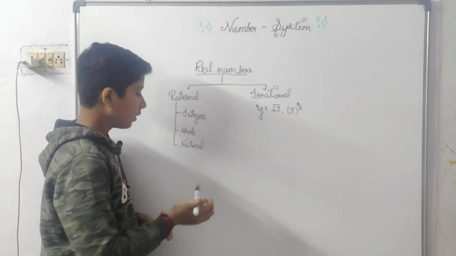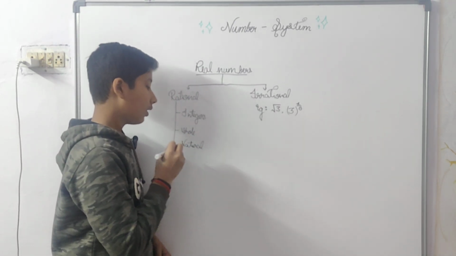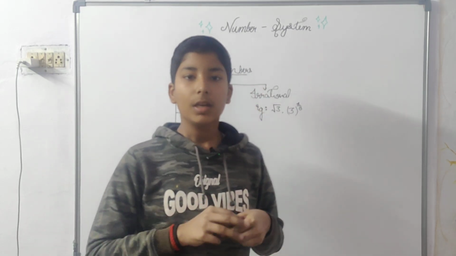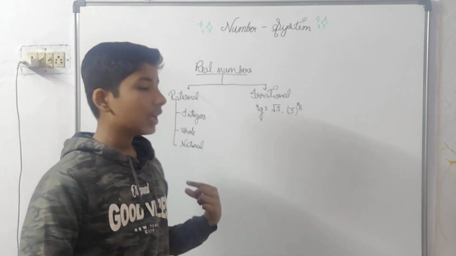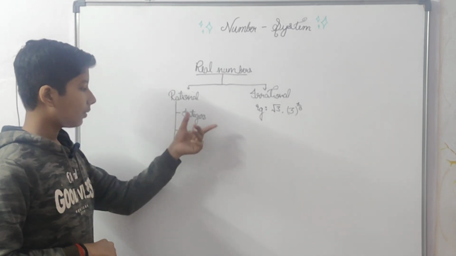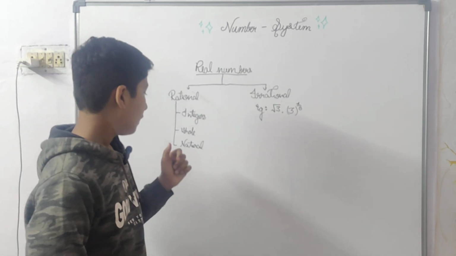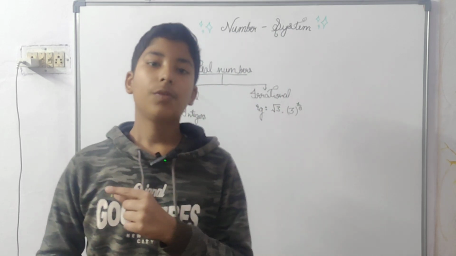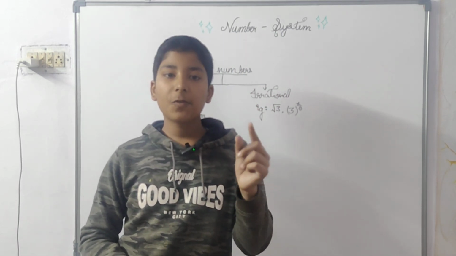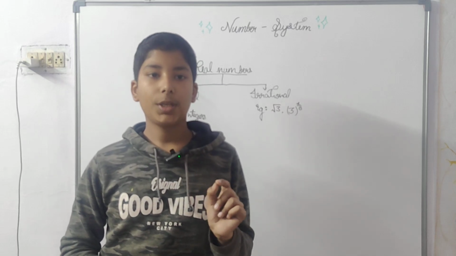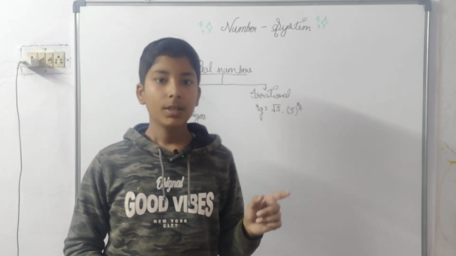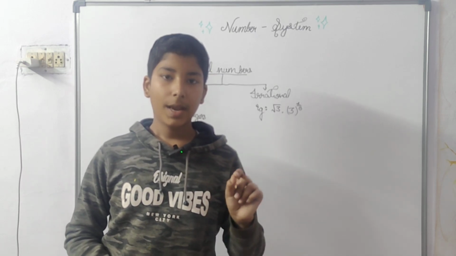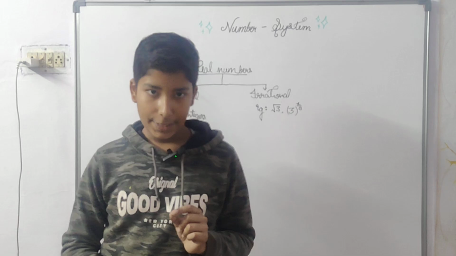Okay, and what are whole numbers? Whole numbers are natural numbers along with 0. Now you would be asking, then what are natural numbers? Because natural numbers are included in both of these. Natural numbers are the positive counting numbers like 1, 2, 3, 4, 5, 6, 7, 8, starting from 1 and ending at positive infinity. The natural numbers are the numbers starting from 1 and ending at positive infinity.